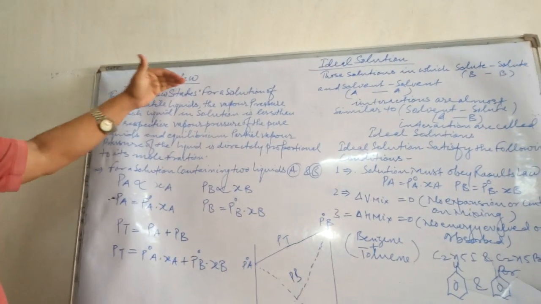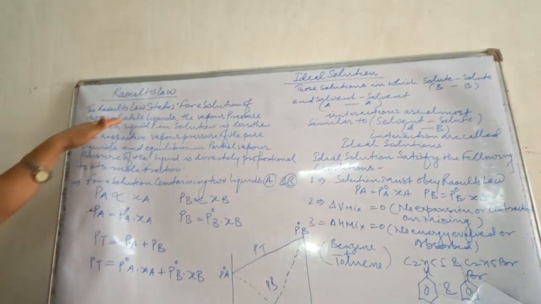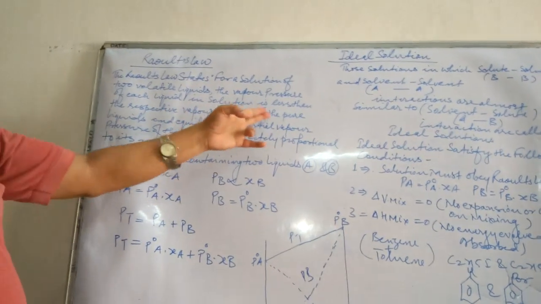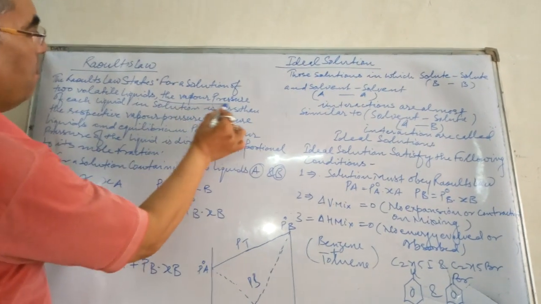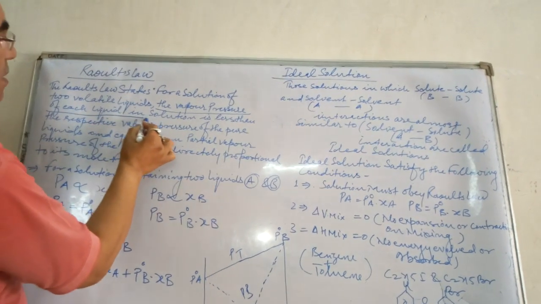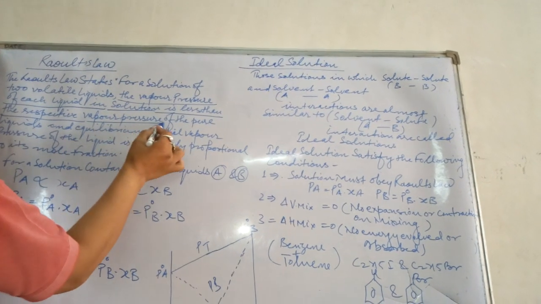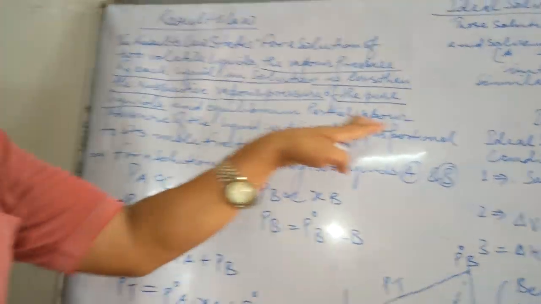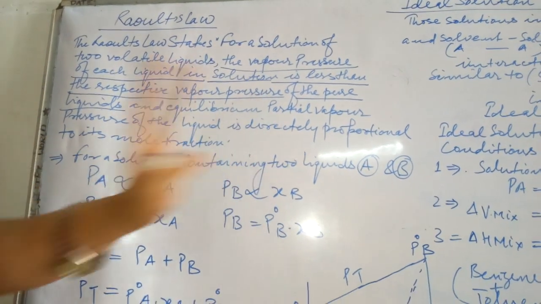Children, now we are going to discuss Raoult's law. Raoult's law states that for a solution of two volatile liquids, the vapor pressure of each liquid in solution is less than the respective vapor pressure of the pure liquid. This point should be underlined. The vapor pressure of each liquid in solution is less than the respective vapor pressure of the pure liquid, and the equilibrium partial pressure of the liquid is directly proportional to its mole fraction.